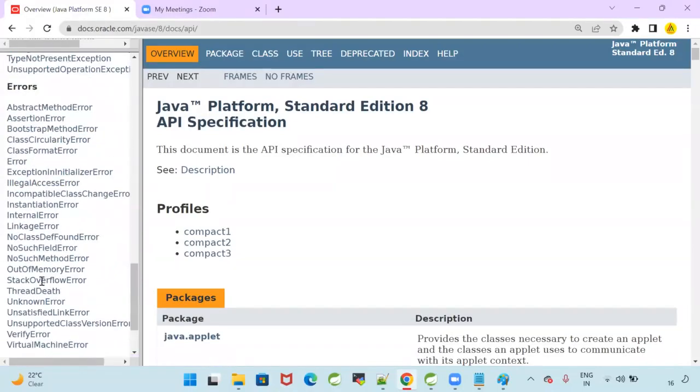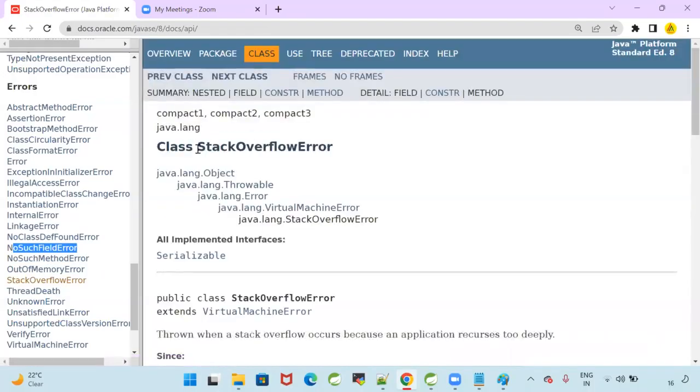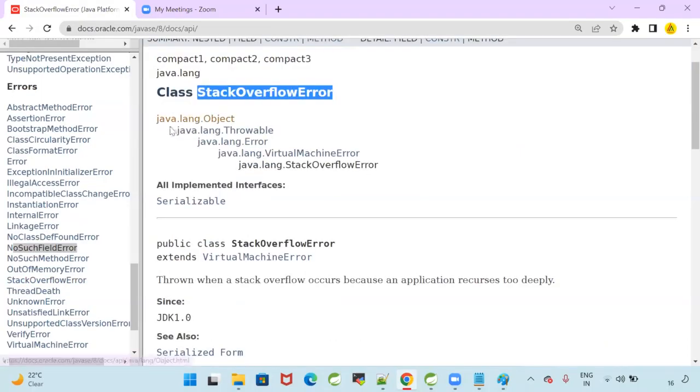So it is coming under what? Error, sorry, it is coming under Error. StackOverflowError, OutOfMemoryError, NoSuchMethodError, NoSuchFieldError, like StackOverflowError.